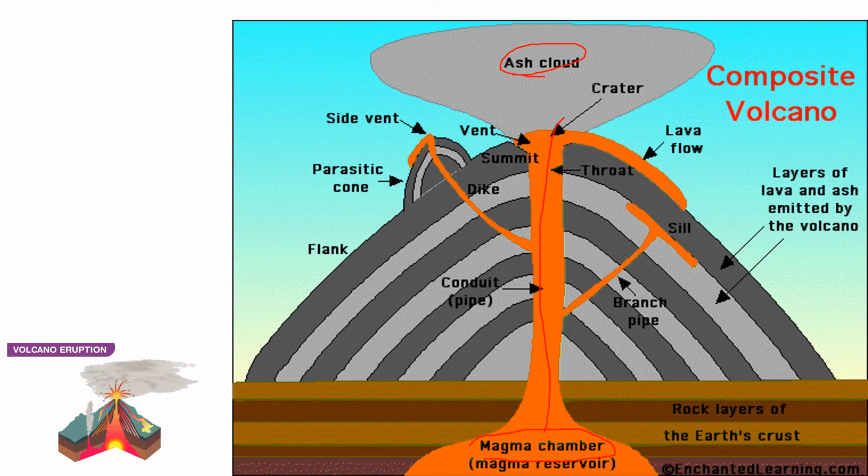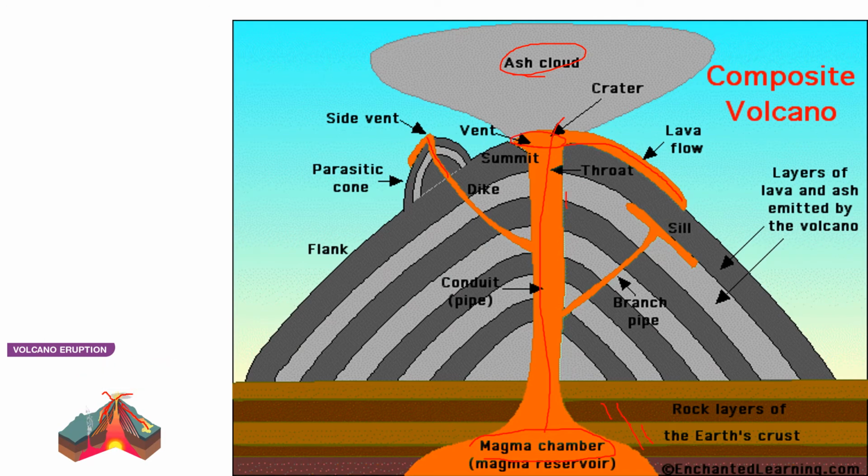atmosphere, right? And here you can see the side vents of the volcano. See here the rupture is happening. In the rupture you find the side vents. These are the side vents. It breaks the earth's crust and all the side vents start coming out like this. So these are the rocky layers. This is the earth's crust. And this is the vent, the small hole from which the complete thing comes out.